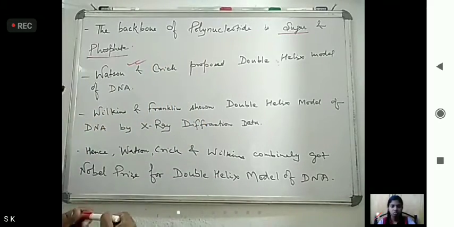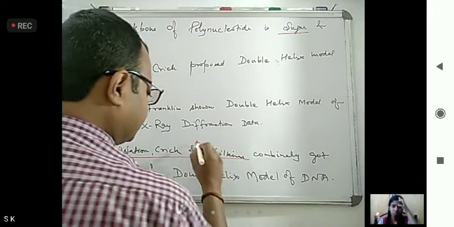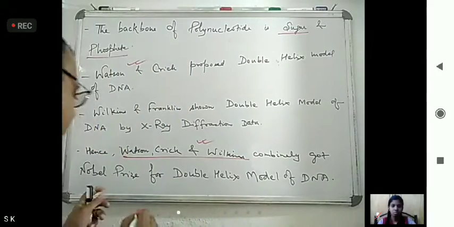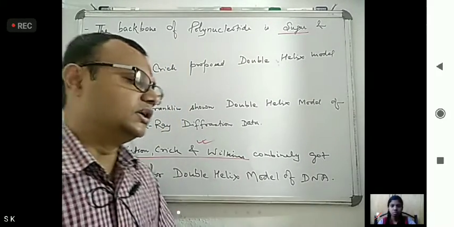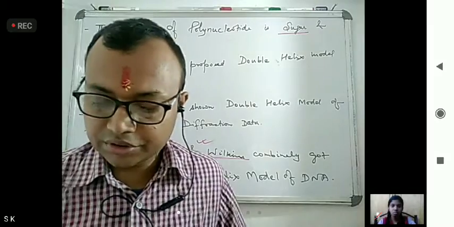Which scientists were there? Watson, Crick, and Wilkins combinedly got the Nobel Prize for the double helix model of DNA.